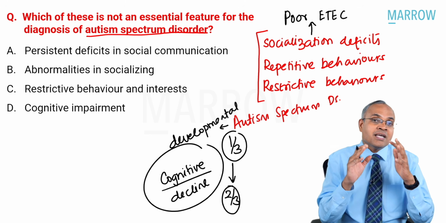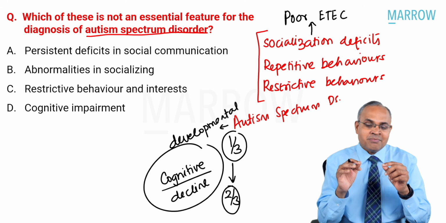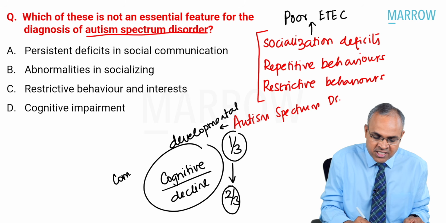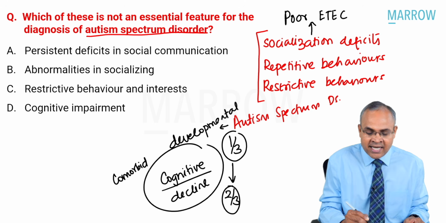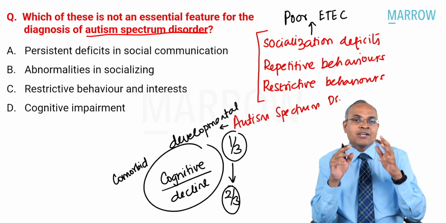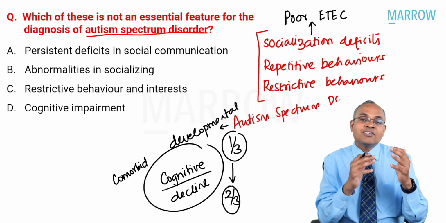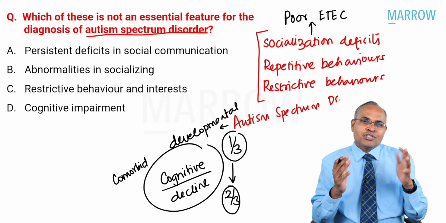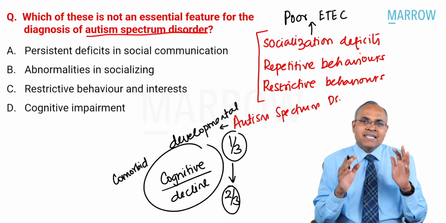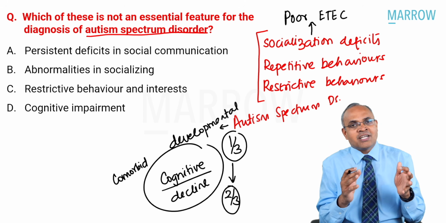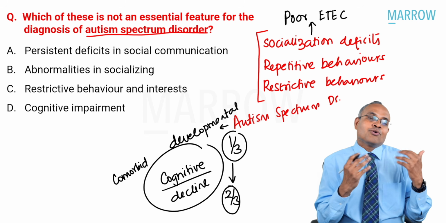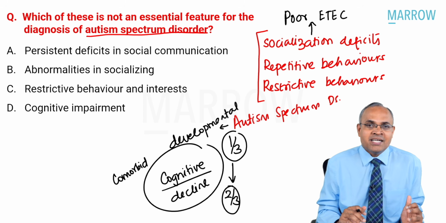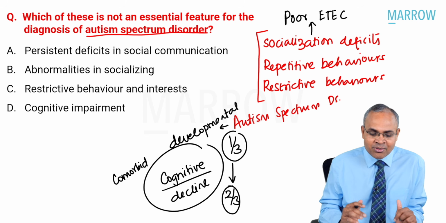It is not an important feature to diagnose autism. It is a comorbid feature, is what you need to understand. Intellectual disability could be associated in 1/3 to 2/3 of the children. So generally we know easily 30 to 35% of children with an autism diagnosis could have some kind of intellectual problem. So with this background and understanding, tell me the answer.